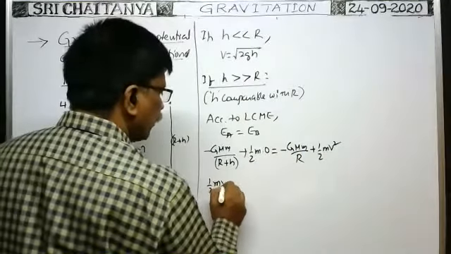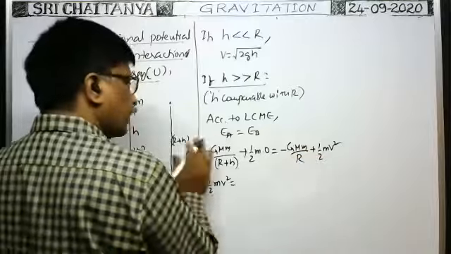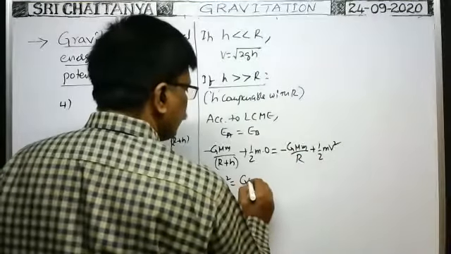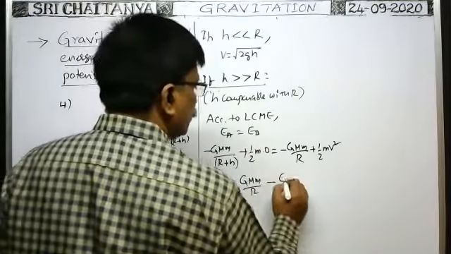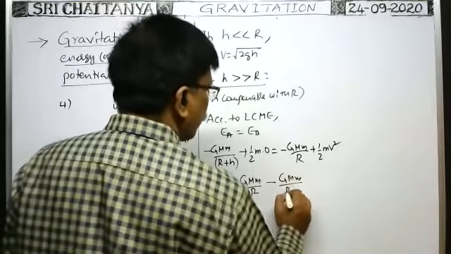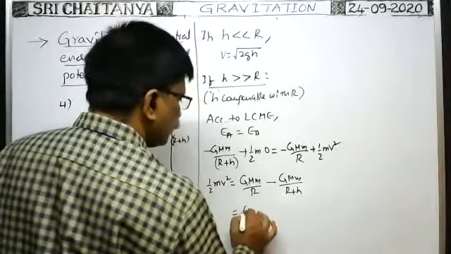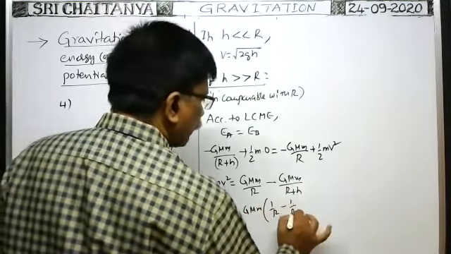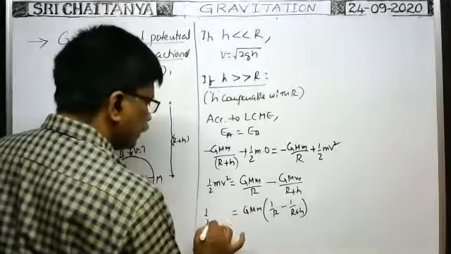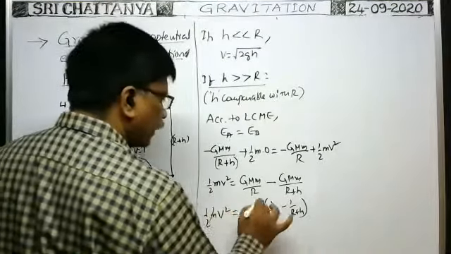So half m v square is equal to, bring this GMm by R to the left, plus GMm by R, minus, already here it is there, GMm by R plus h. Therefore, take GMm common, then 1 by R minus 1 by R plus h. Here it is half m v square, m cancels.